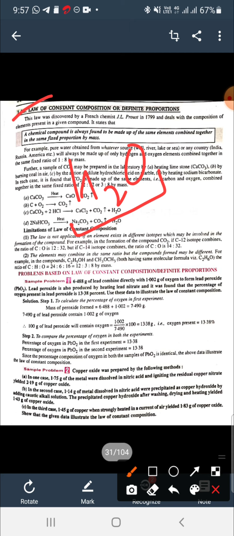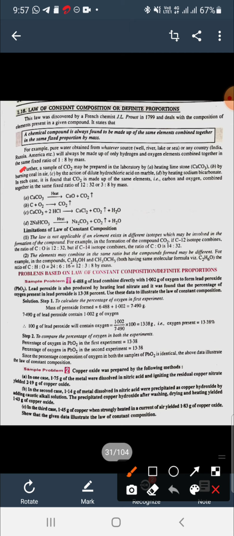Whether the water is from seas, taken from rivers, or taken from RO, from any source, it always contains hydrogen and oxygen, and always in the ratio of 1:8 by mass. So it is fixed. This is the law of constant composition. You can see another example.